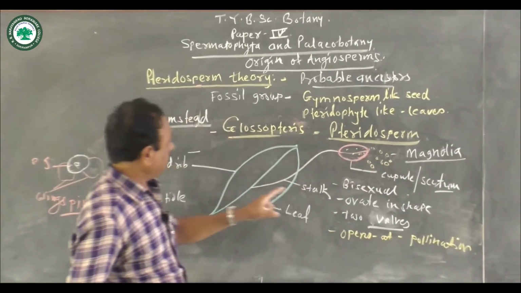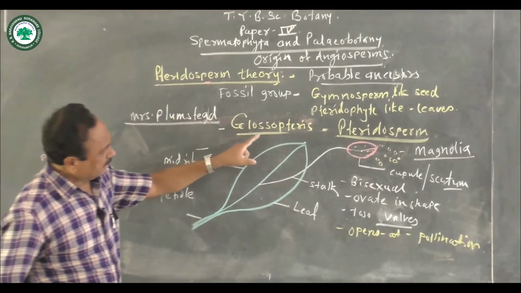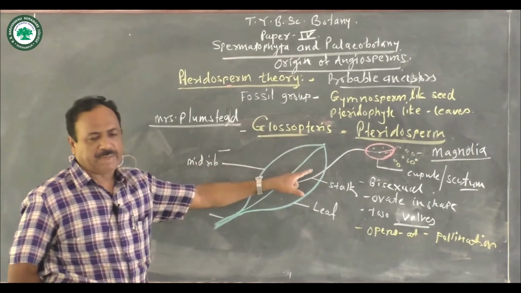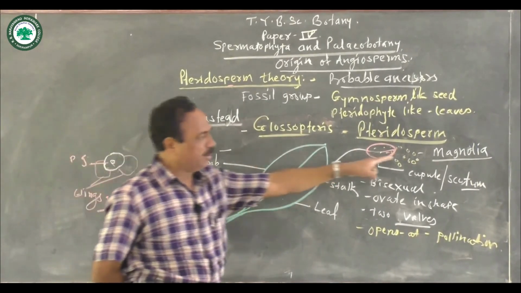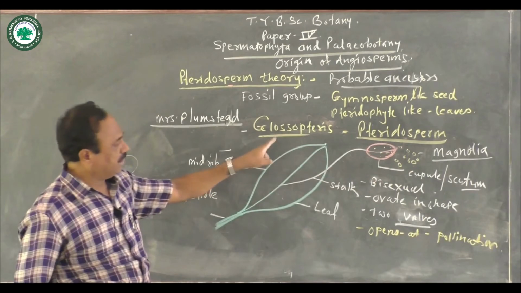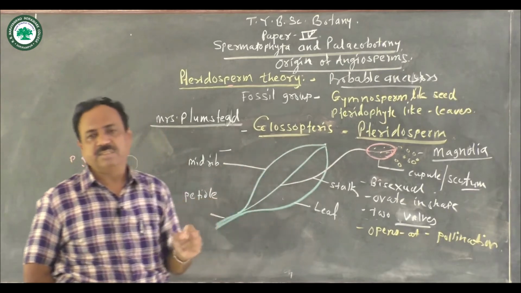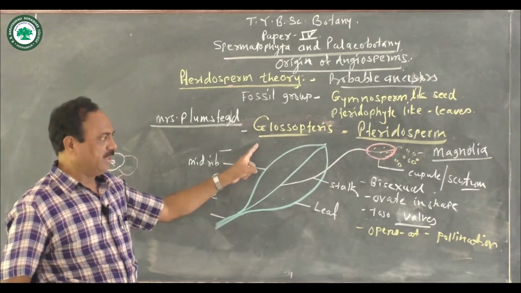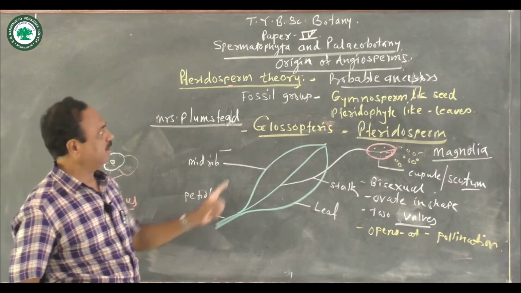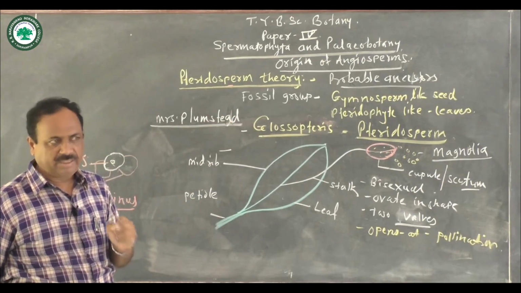And thus here, according to Mrs. Plumstead, from the Glossopteris, like the pteridospermic plants, the magnolia-like angiospermic plants have been developed. And so, according to her, Glossopteris, which is the genus of the pteridosperm, is the probable ancestor of the angiosperm. So this is the second evidence on the basis of which the pteridosperm is suggested as the possible ancestor of the angiosperm.